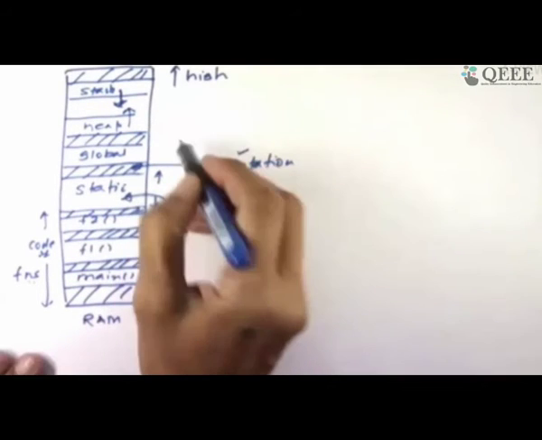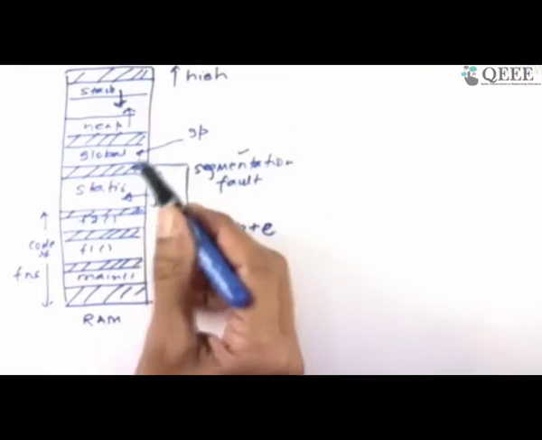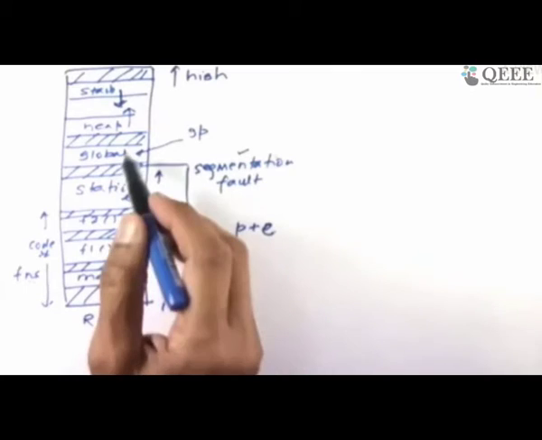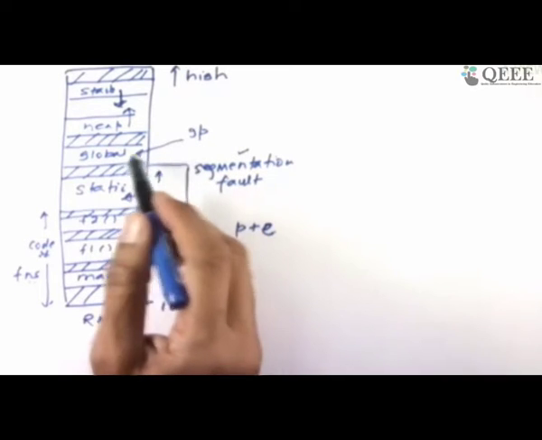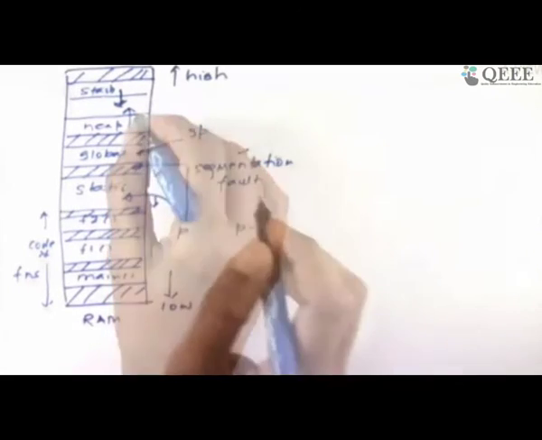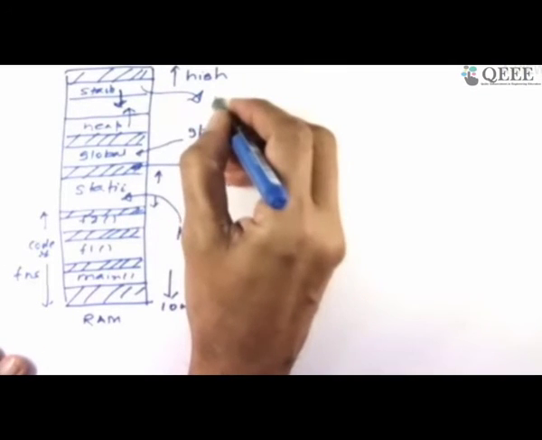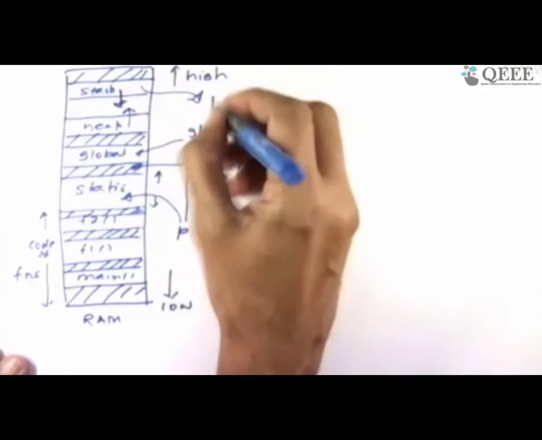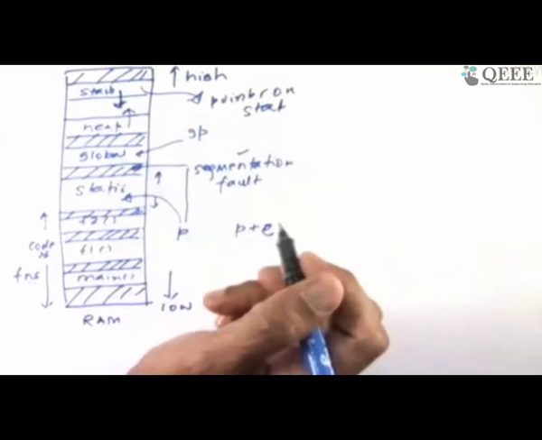Similarly, if you have a pointer to a global, let's say GP, so long as you are within these addresses, you are fine. You want to go up or below, you will get segmentation fault. However, by accident you reach into heap directly, you may not get a fault because it is still your area. So it's very, very uncertain. Similarly, if you have a pointer to something on the stack, and you use this pointer to reach way beyond the allocated area of the stack, then again you will get a segmentation fault.